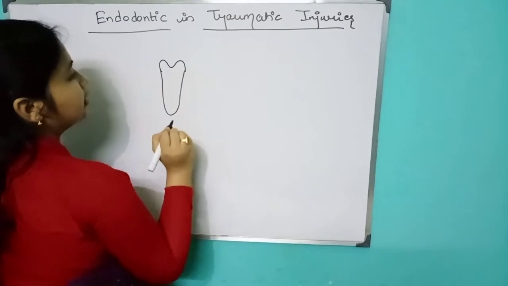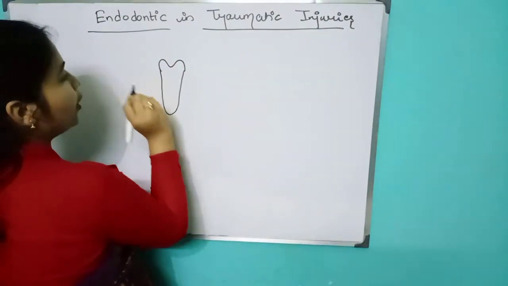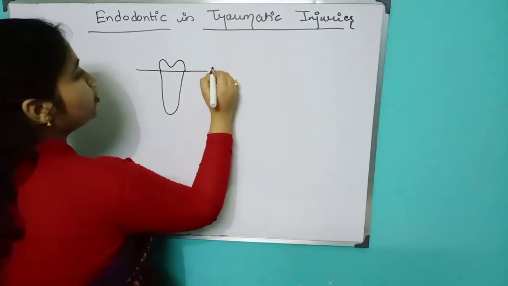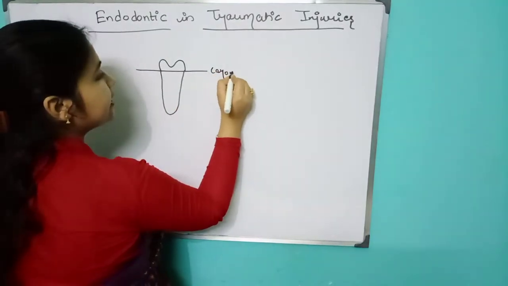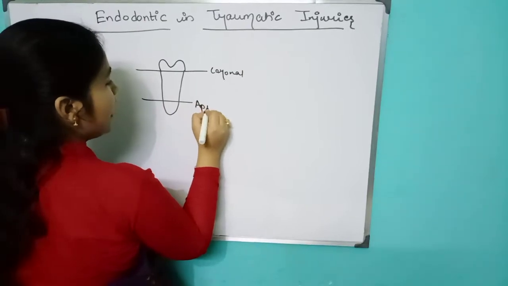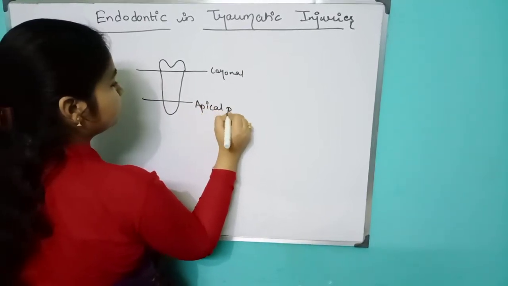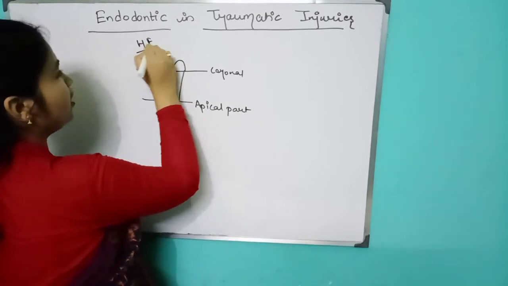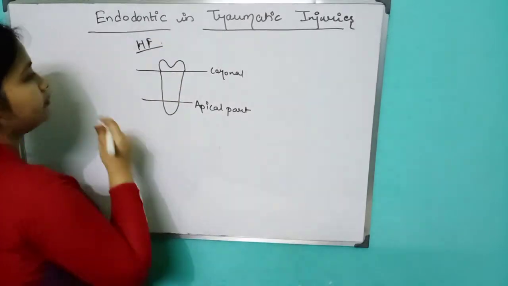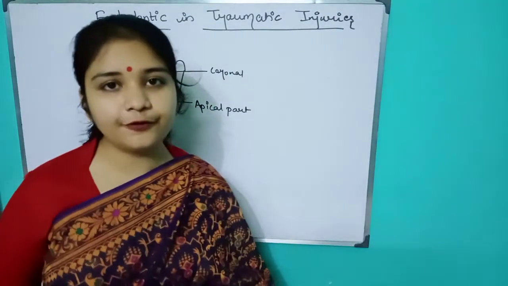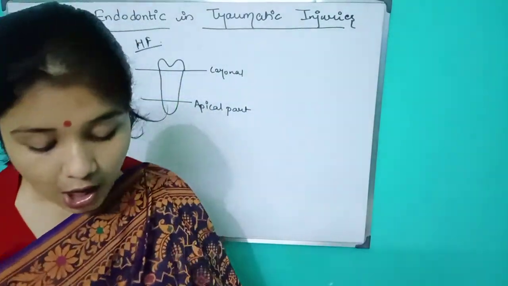This is a T, and we all know that this is a horizontal fracture. So it depends whether it is in the coronal part or in the apical. I am talking about horizontal fracture, right? So what we have to do, the treatment part.